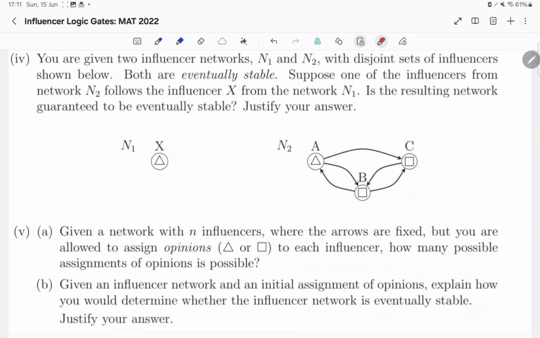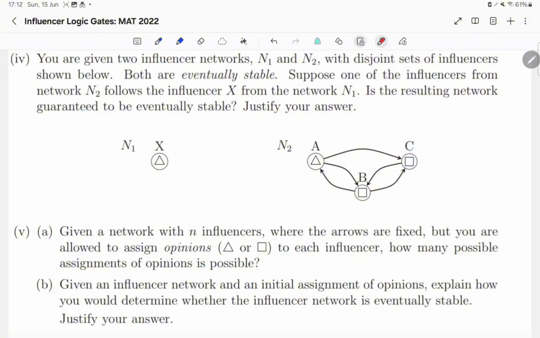Part 4. You are given 2 influencer networks, N1 and N2, with disjoint sets of influencers shown below. Both are eventually stable. Suppose one of the influencers from network N2 follows the influencer X from the network N1. Is the resulting network guaranteed to be eventually stable? Justify your answer.